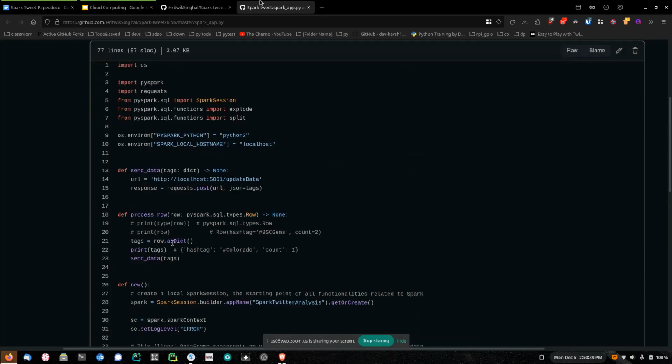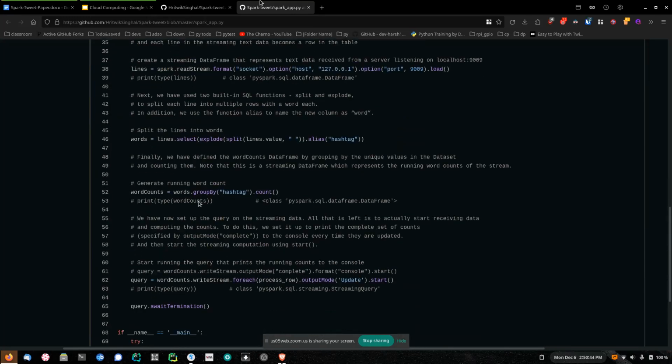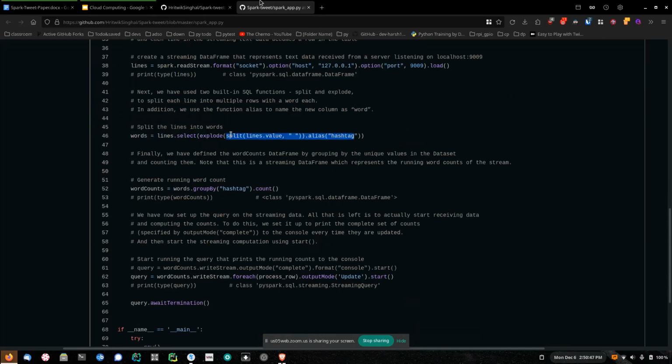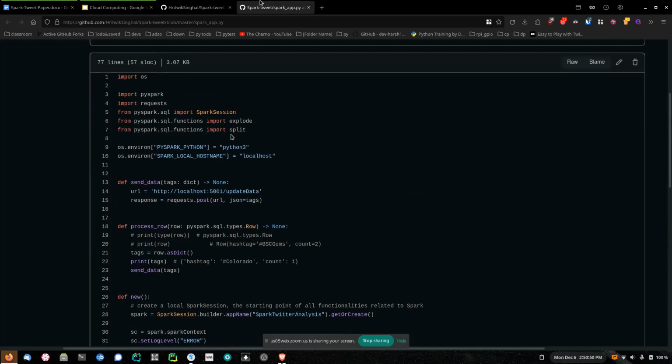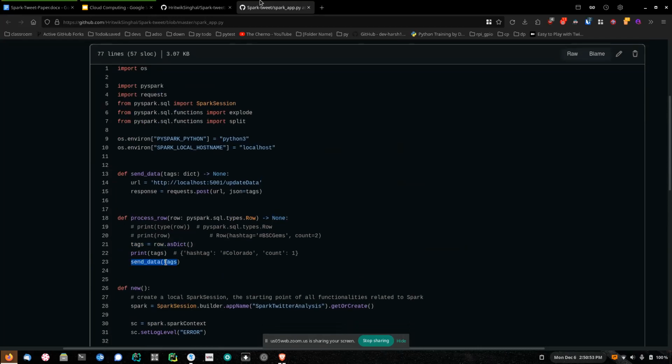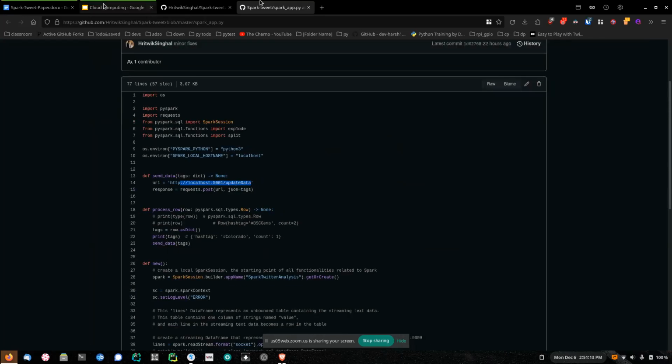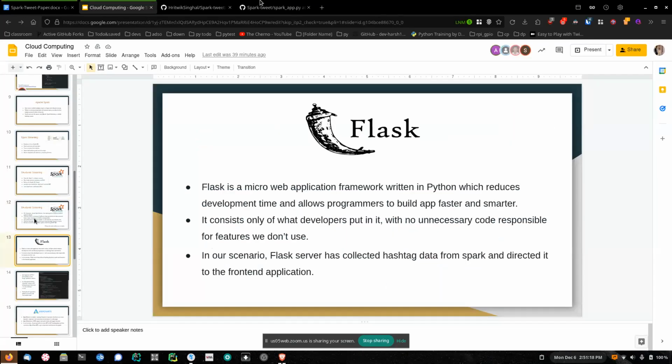Since we have a word count of each hashtag after this group by, explode and split functions, what we are simply doing now is sending the data to the REST API endpoint that was created by Utkarsh and Ronak, and we are just taking the response, nothing else. So after posting the data, Ronak and Utkarsh will take over.